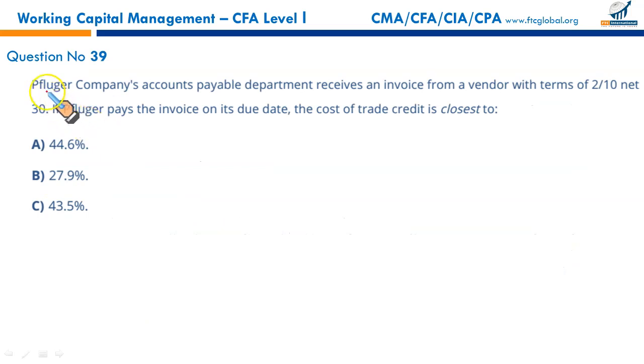Next, question number 39. Pfluger Company's accounts payable department receives an invoice from a vendor with terms 2/10 net 30, meaning if the payment is made within 10 days, 2% discount would be given, else the payment must be made within 30 days or by the 30th day from the date of invoice. If Pfluger pays the invoice on its due date on the 30th day, the cost of trade credit is closest to.